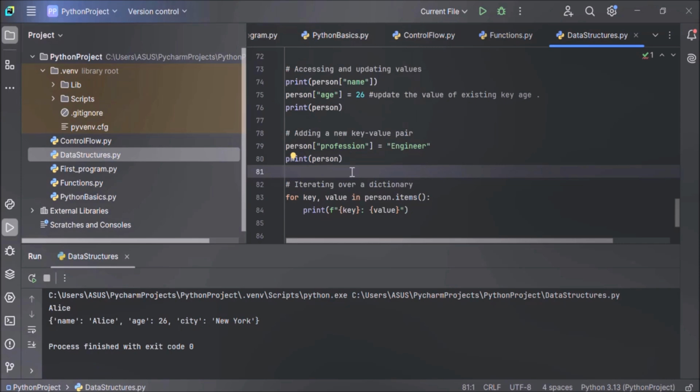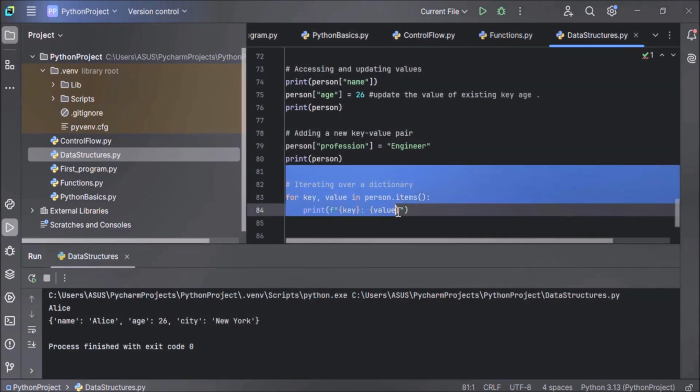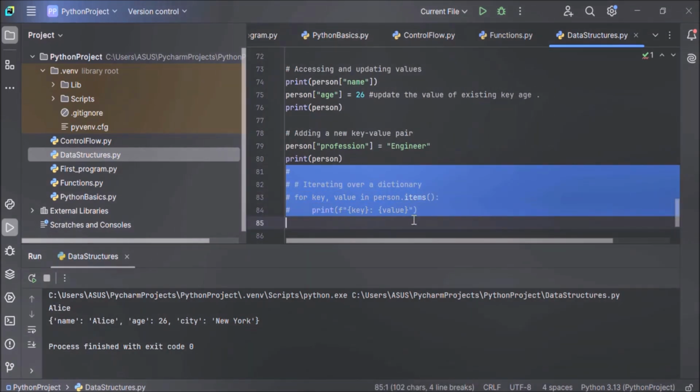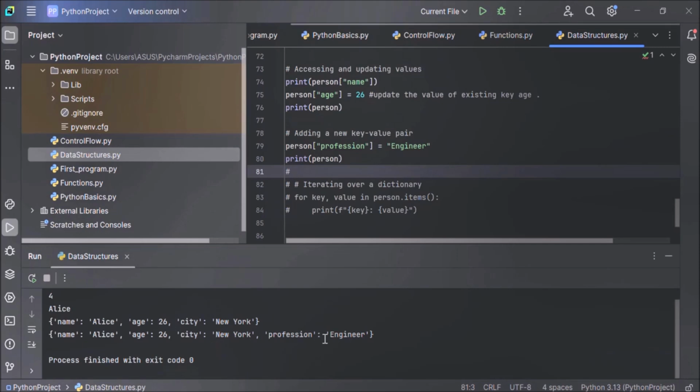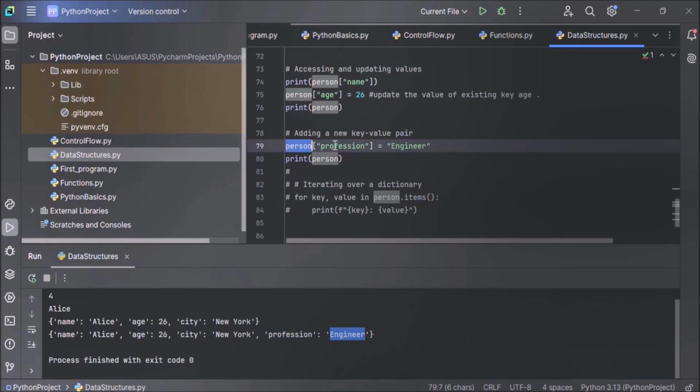Dictionaries are dynamic, so you can add new entries anytime. So let me comment out the part of code iterating over a dictionary, and let's see the output. Let's check whether our new key is added or not. Let's execute the code. You can see our new key is added here: profession, engineer. Profession is a key and engineer is its value. How have we added the key? Name of the dictionary, new key in square brackets, equal sign, and value for the new key. That's it. It's easy. So I hope you have understood how to add a new key value pair to an existing dictionary.